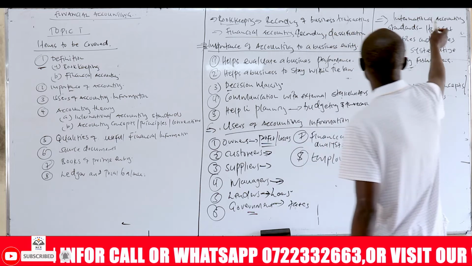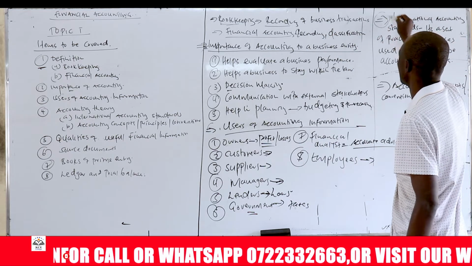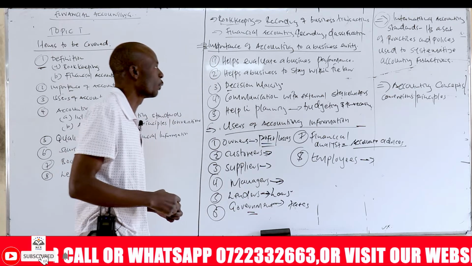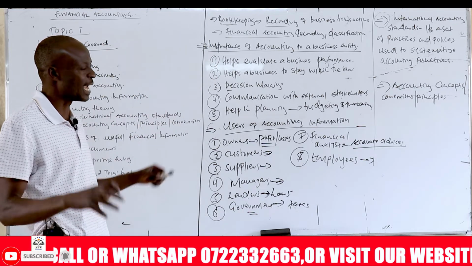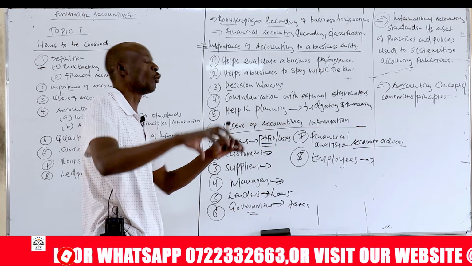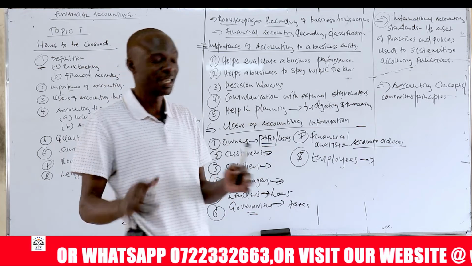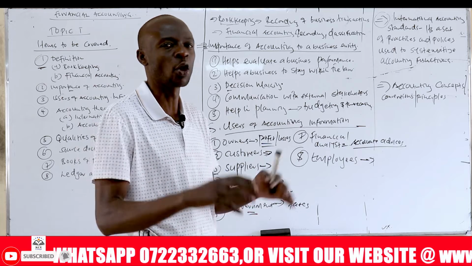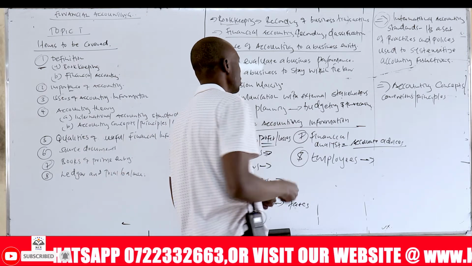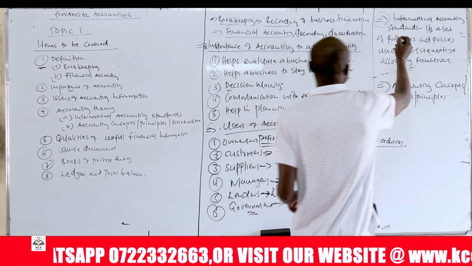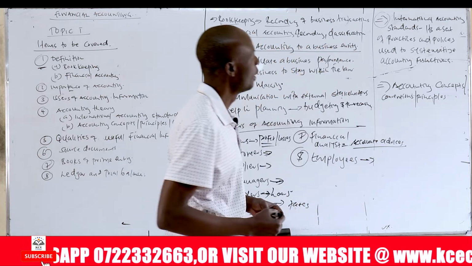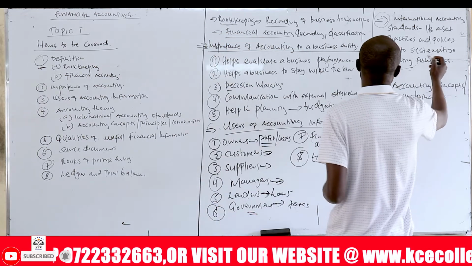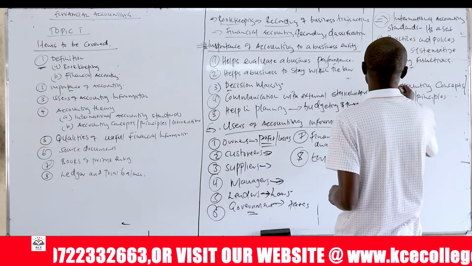So let's look at the international accounting standards. What are the international accounting standards? International accounting standards are a set of practices and policies used to systemize the accounting function. So we have policies internationally that are used to make the accounting function uniform across the world, in all the nations of the world. That is what we call accounting standards.